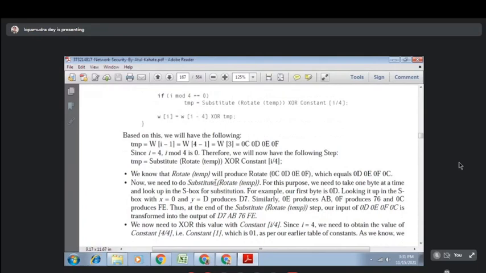So there is a substitute money with the help of S box. I hope you can remember from the S box substitution যে একটা ভ্যালু থাকে, সেখান থেকে তুমি সাবস্টিটিউট করে অন্য ভ্যালু জেনারেট করছো। তো তার জন্য তোমার একটা S box লাগবে। S box এ কি করবে? We need to take one byte at a time and look up in the S box for substitution.